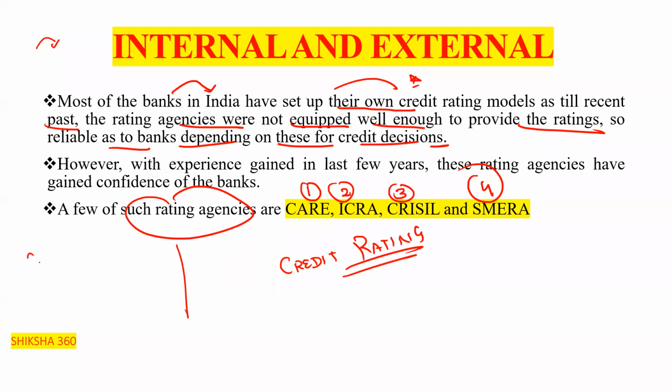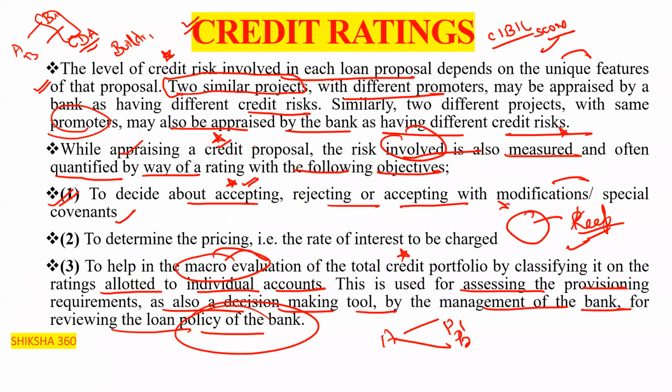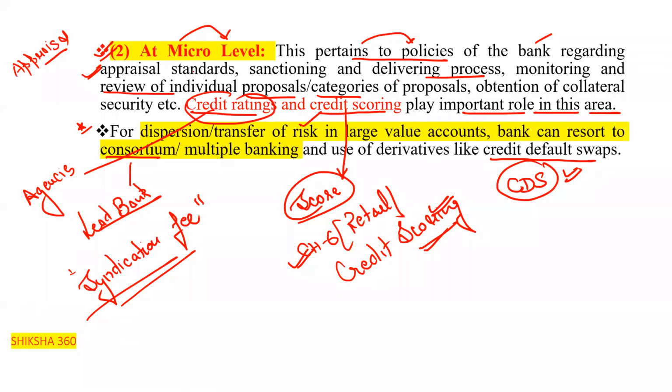Something different is the credit score. To get the credit score, we use tools like Equifax, Experian, TransUnion, CIBIL. Here these are the credit rating agencies, and this is the main difference. Credit rating is done by the agencies, while the credit score is the three-digit score of the portfolio of a particular person.